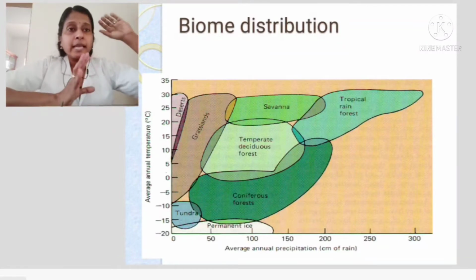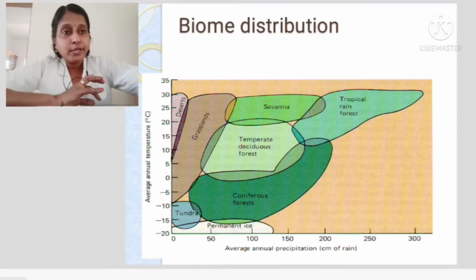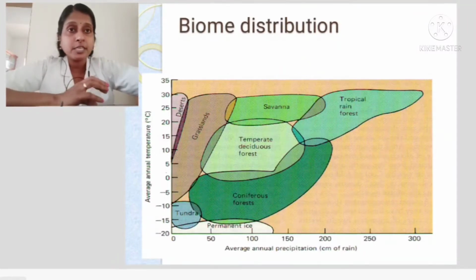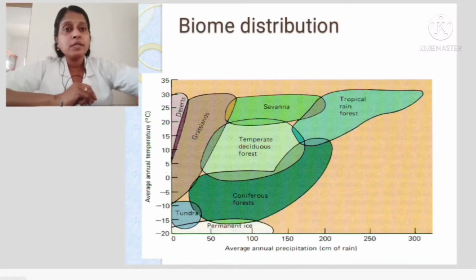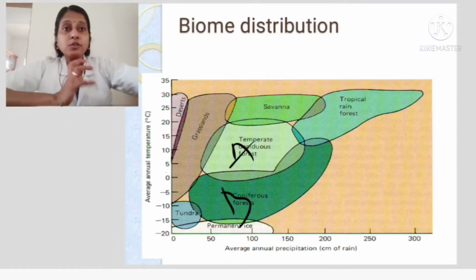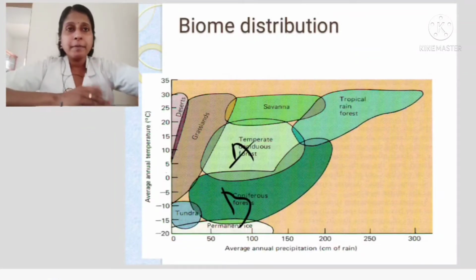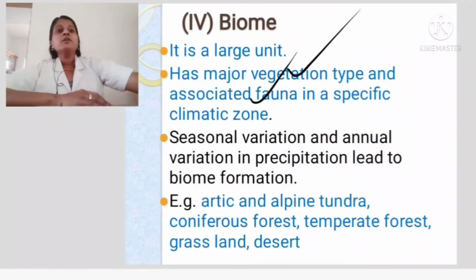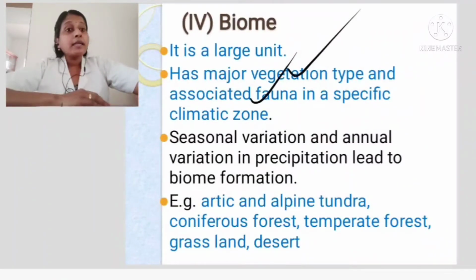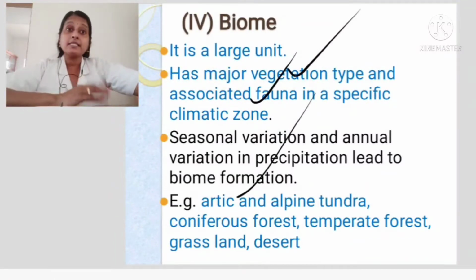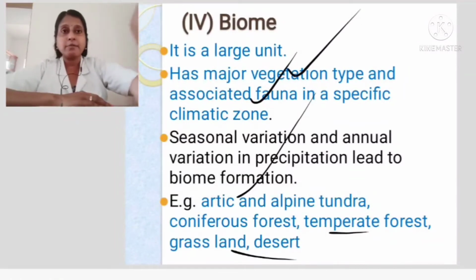Okay, so biomes are classified into these many types, and it has been given in the form of a graphical representation, which you have to learn. They will give you A, B, C, D blanks, and you should know which biomes are distributed in which part. Animals and all we are not learning, so it's fine. Arctic and alpine tundra, coniferous forests, temperate forests, grasslands, deserts are different examples of what? These biomes. So you should know the examples of biomes.